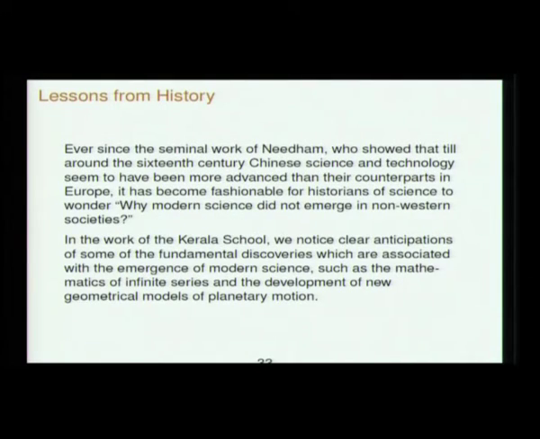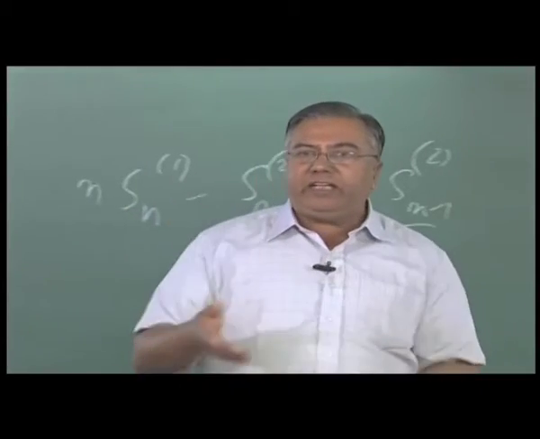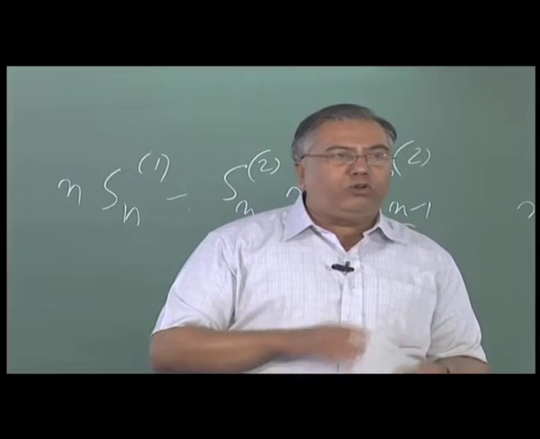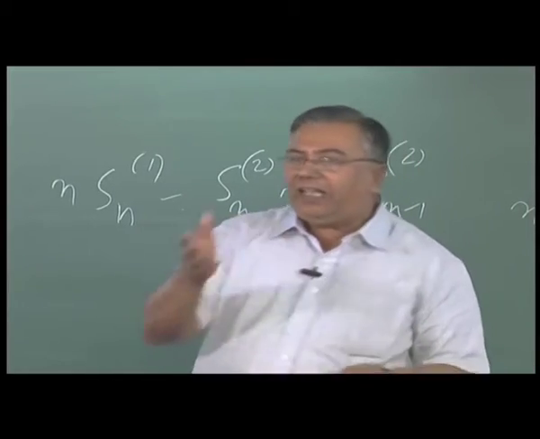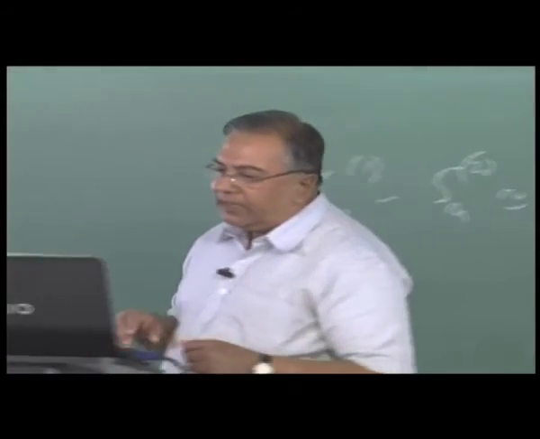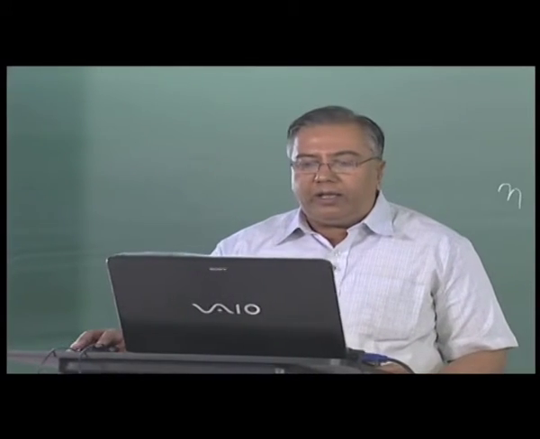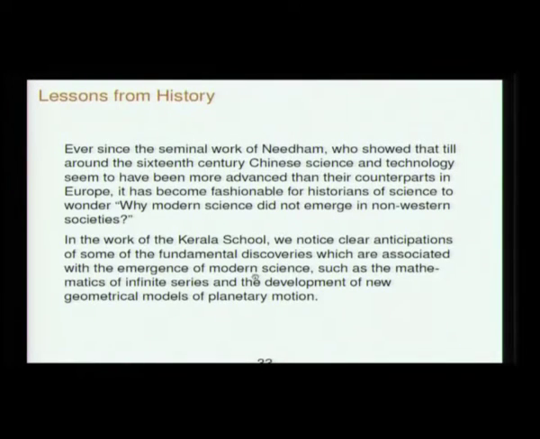societies. Now, in the work of the Kerala school, at least we have discussed the mathematics part of it. It tells you some of the fundamental things that were rediscovered in 16th, 17th and perhaps even 18th century Europe, and some of them which were not discovered, like the alternative Chakravala algorithm. And similarly in astronomy, many things that were called hallmarks of the emergence of modern science, like an alternative model of the planetary motion, were all there in the Kerala school of mathematics.